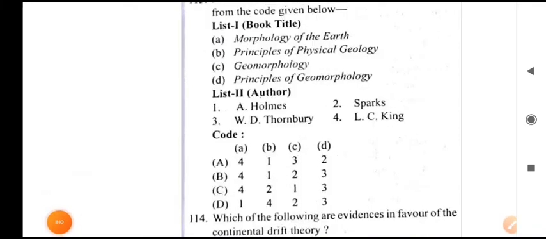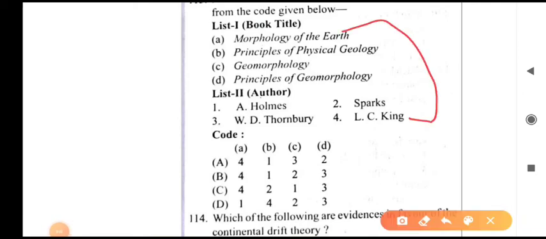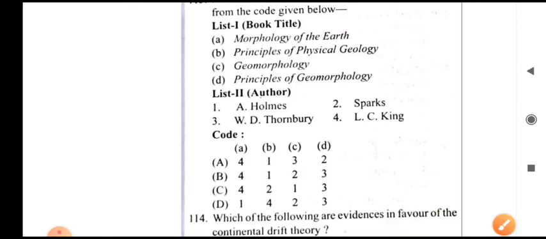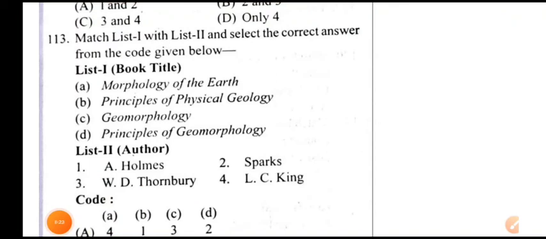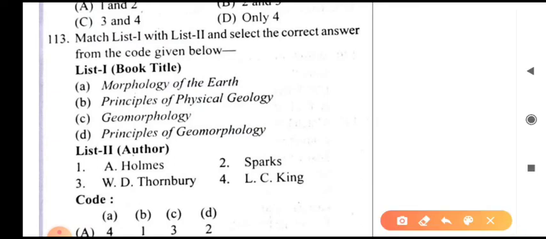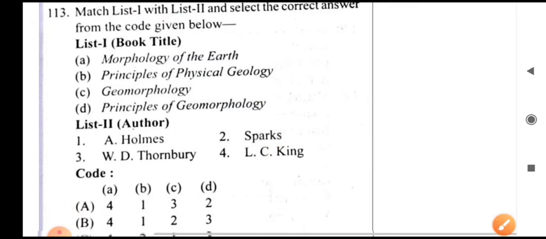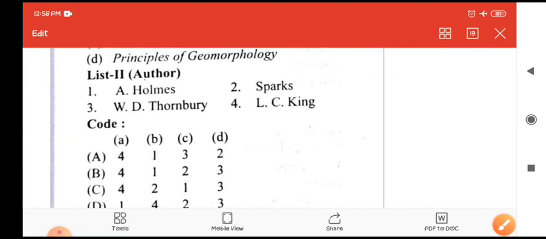Question number 113. Morphology of the Earth was given by L.C. King, and Principles of Physical Geology was given by Holmes, Geomorphology by A.K. Lobeck, and Principles of Geomorphology by W.D. Thornbury. So the correct option is option number B.